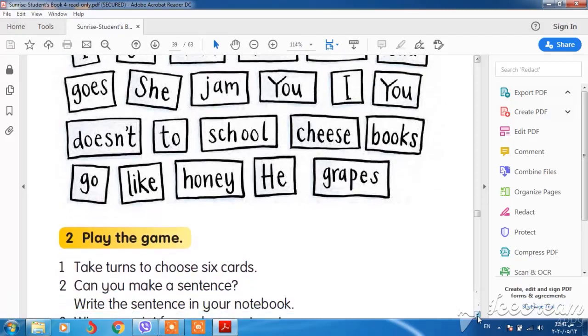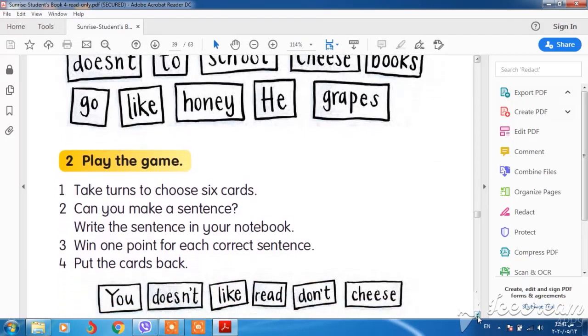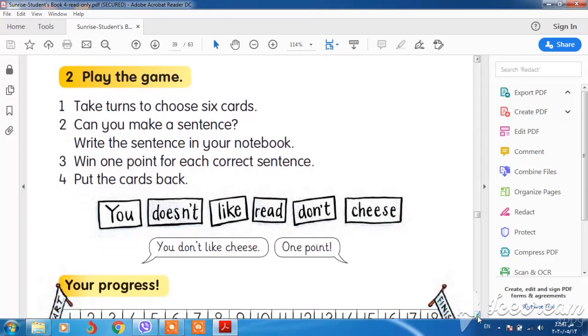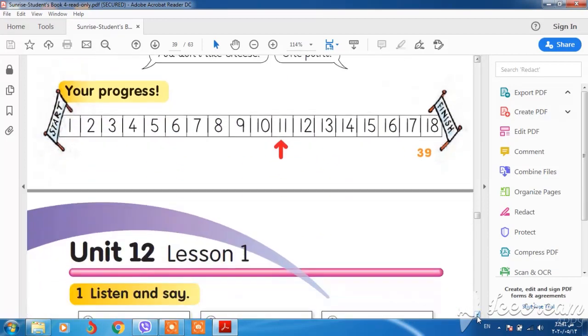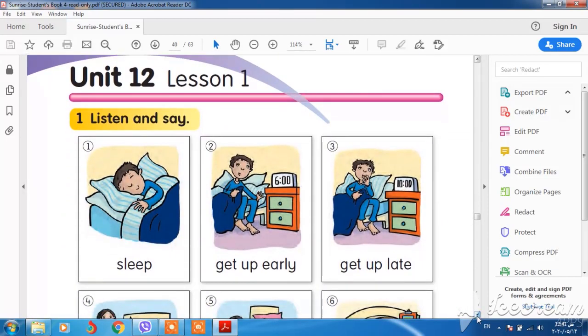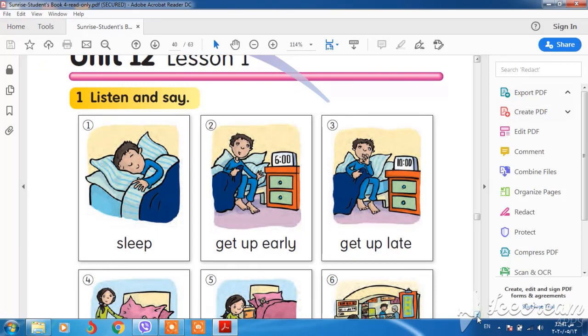Play the game. This is the play a game. Leave it and go to unit 12. Unit 12 lesson 1 is also about present simple, and it's about positive and negative.